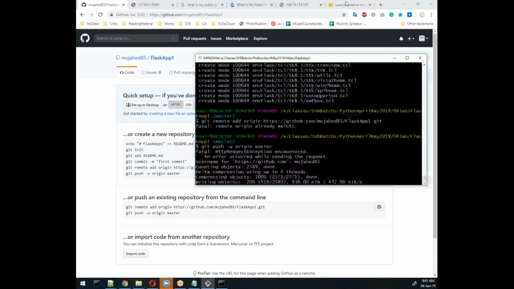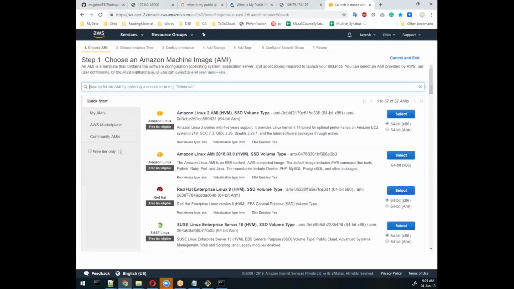Ubuntu 16. There are two versions of Ubuntu 16.04. One is with SQL Server and another is without SQL Server. So we will focus on without SQL Server.